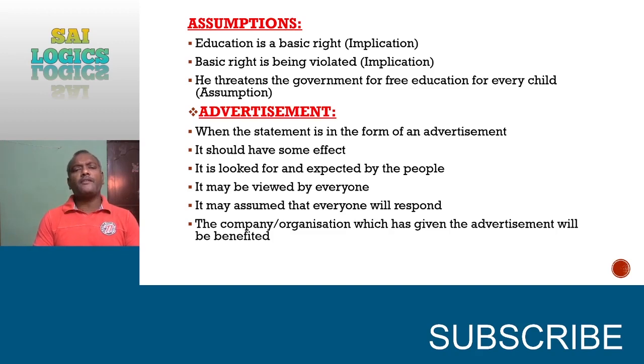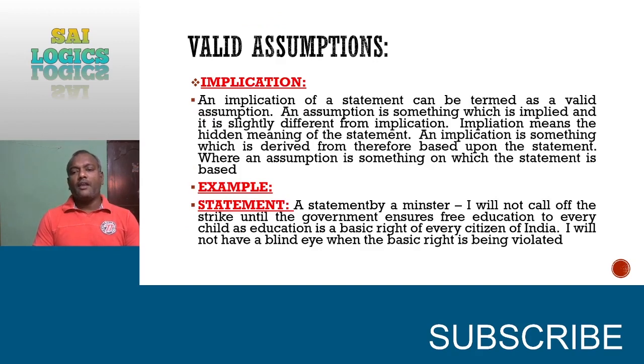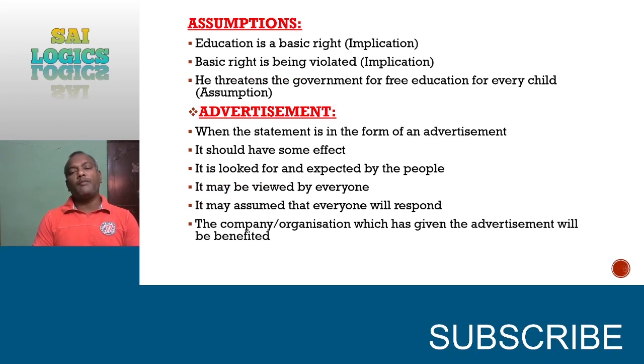Now, the second assumption is that the basic right is being violated. Even that you can see: "I will not have a blind eye when the basic right is being violated." So he is clearly saying education is a basic right and it is being violated. That is the reason why he is doing the strike. Both are implications of the statement, but still without implication there is no existence of the statement. So these implications are to be treated as assumptions.